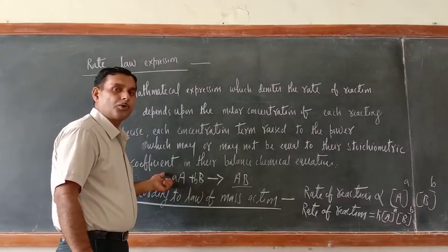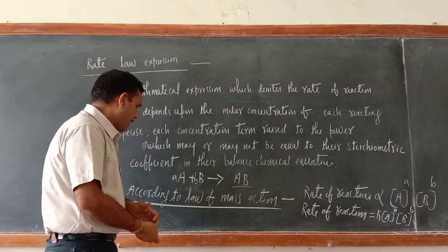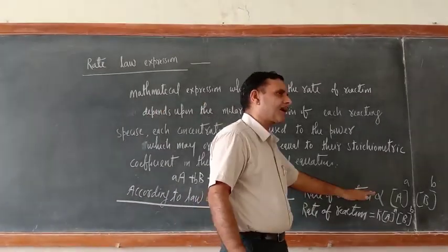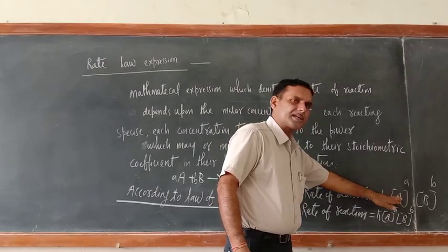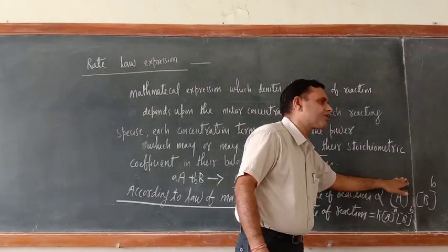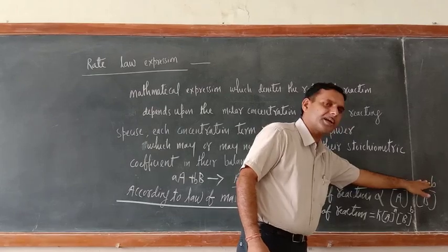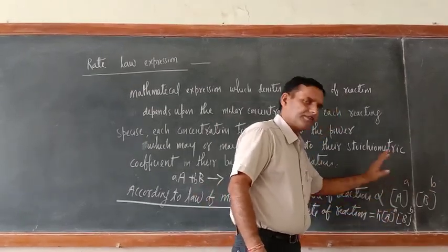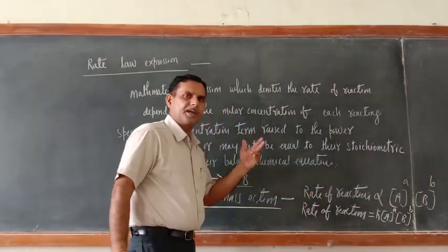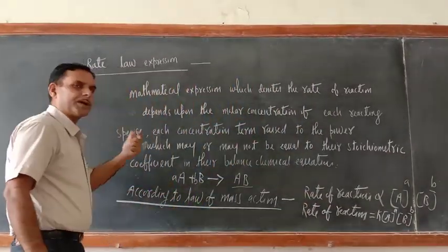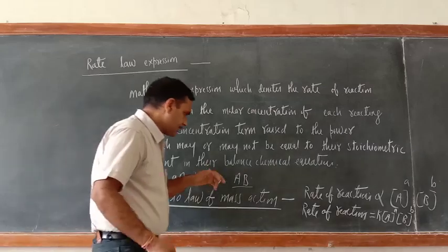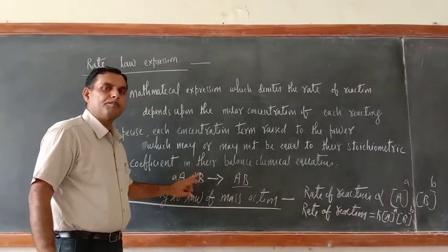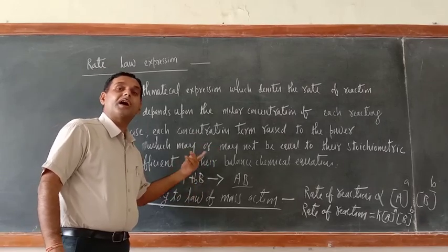According to the law of mass action, the rate of reaction will be directly proportional to the molar concentration of A and B raised to the powers small a and small b. So rate of reaction = K [A]^a [B]^b, the product of the molar concentrations of A and B. But according to the rate law expression, these exponents a and b may be equal to the stoichiometric coefficients, or may not be.